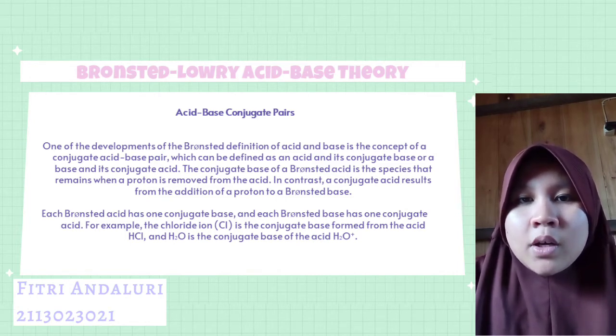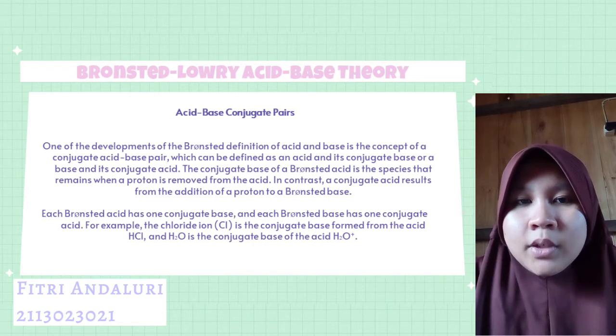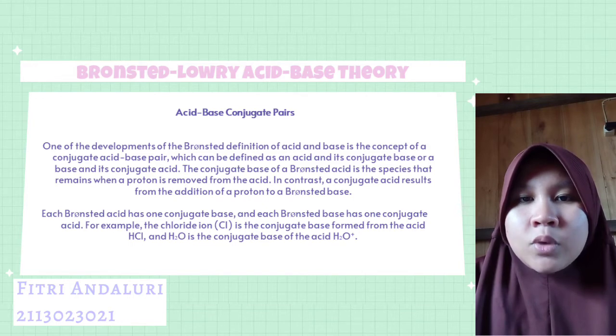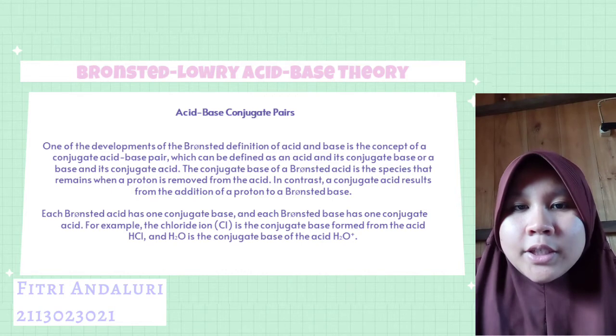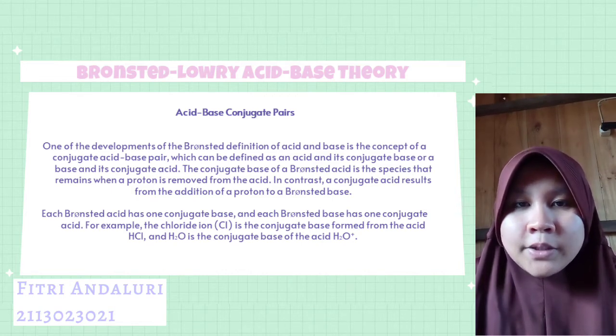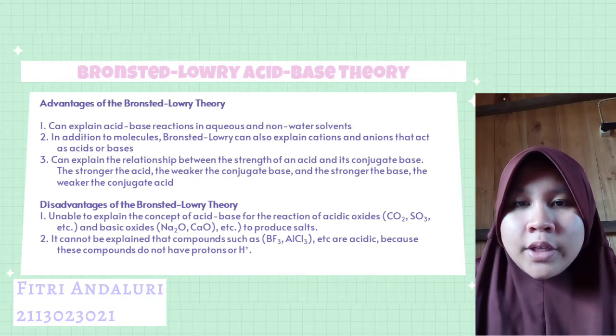In contrast, a conjugate acid results from the addition of a proton to a Bronsted base. Each Bronsted acid has one conjugate base, and each Bronsted base has one conjugate acid. For example, the chloride ion Cl- is the conjugate base of the acid HCl, and H2O is the conjugate base of the acid H3O+.